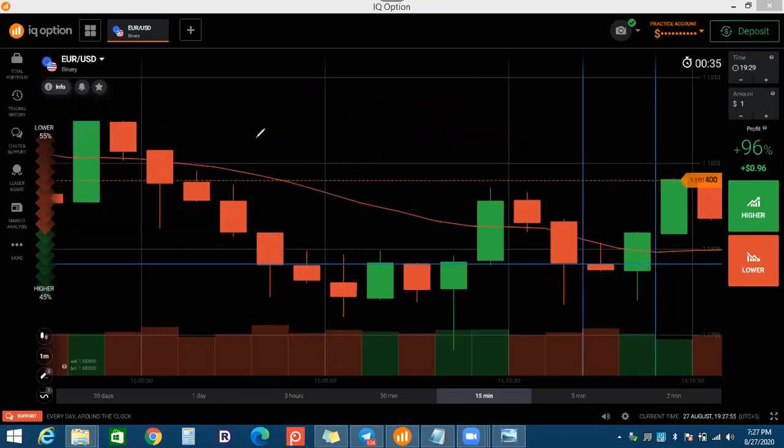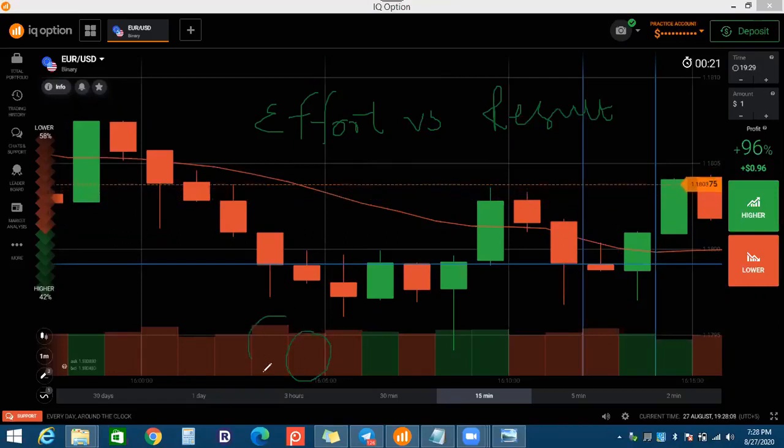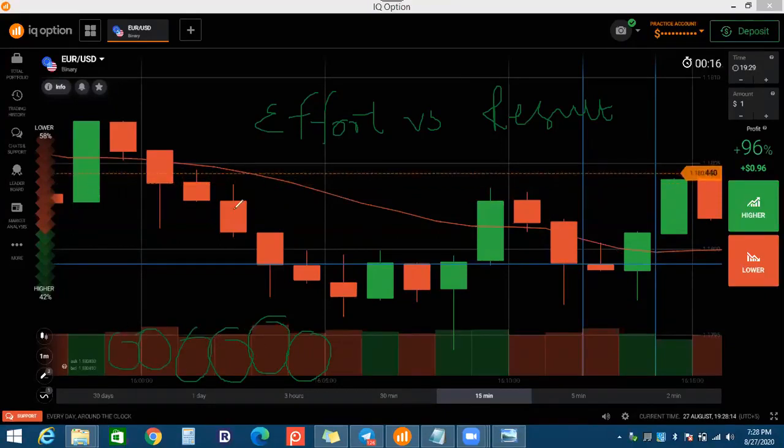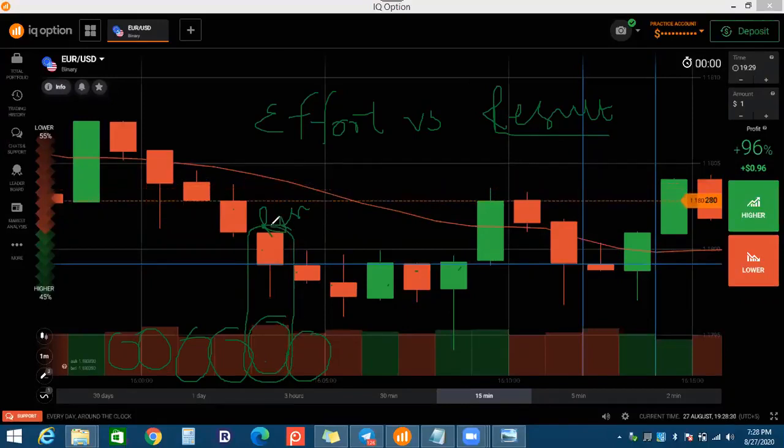And there is another thing, which is called effort-based result. That is basic and very important. Effort is the volume which is traded. These types of bars are the efforts, and these candles, all the candles, are the result. If you take a single candle and a single volume bar, you are matching this bar to this volume. Is this a validation or not? When it's not a validation, that will be an anomaly.